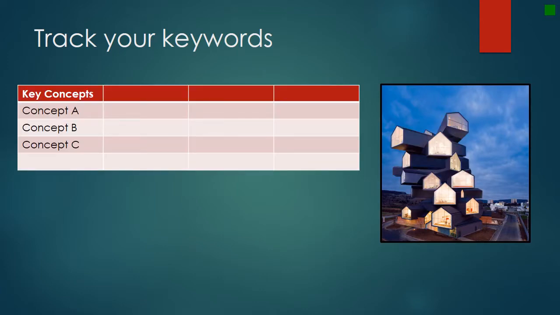I will refer to this as your research journal. You will be responsible for creating and sharing this research journal with your instructor. Personally, I like to create and insert a table and treat it like a spreadsheet. I suggest making it at least 4 columns across with 5 rows. Each row will be for a unique key concept. You can also just make a numbered list of key concepts. You can pause the video now to create your research journal before I move on to talk about how to come up with keywords.